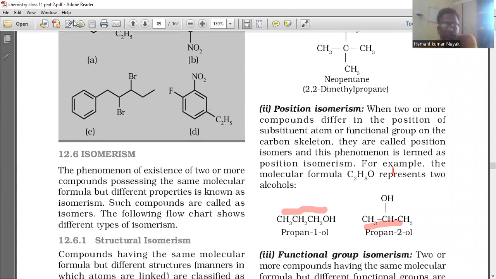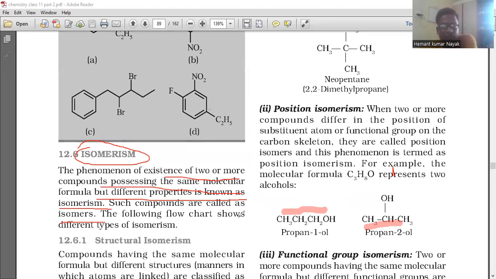The next topic, which is a very important topic, is isomerism. The phenomenon of existence of two or more compounds possessing the same molecular formula but different properties is known as isomerism. So this is the important term: same molecular formula but different properties is known as isomerism. Such compounds are called isomers.